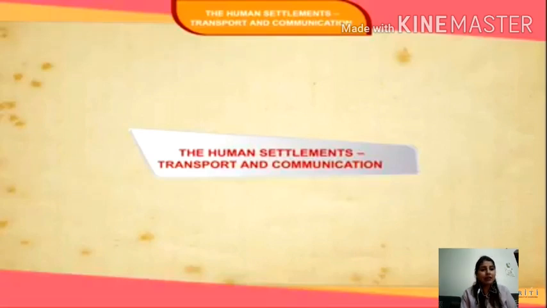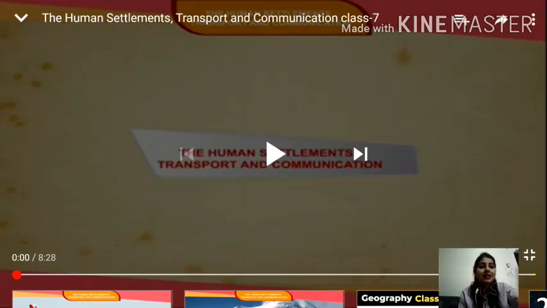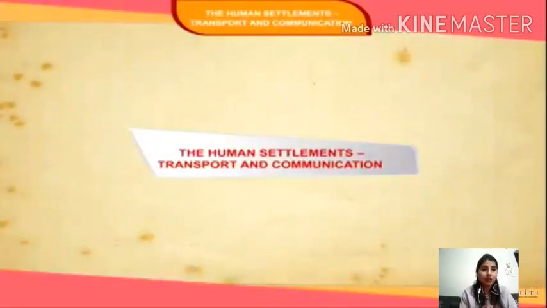Okay, so see carefully, look carefully. It is the easiest one chapter. So let's start with the smart content. What is the name of the chapter? Human environment, in which we are going to study about the settlements and the transport and the communication. So what is a settlement? First of all, settlement क्या होती है?